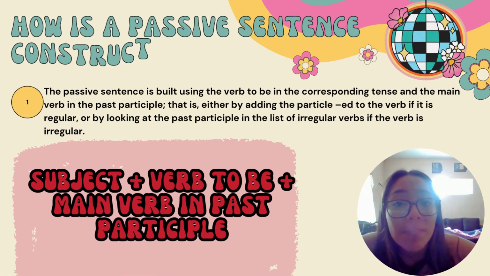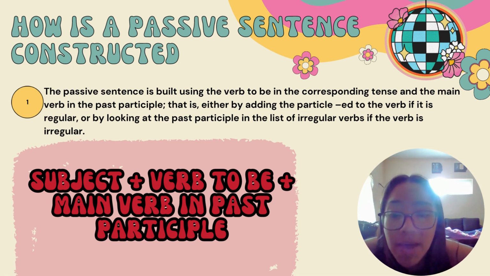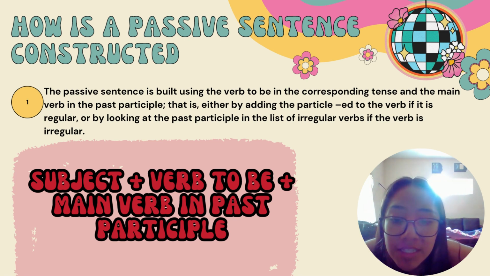Now, how is a passive sentence constructed? The passive sentence is built using the verb to be in the corresponding tense and the main verb in the past participle. That is either by adding the participle ending -ed to the verb if it is regular, or by looking up the past participle in the list of irregular verbs if the verb is irregular. Subject plus verb to be plus main verb in past participle.